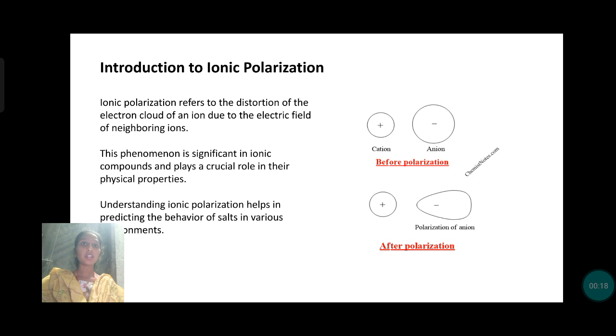Introduction to ionic polarization. The ionic polarization phenomenon is prominent in ionic compounds and plays a crucial role in their physical properties. Cation and anion: here we can see the before polarization and after polarization phenomena. Before polarization, cation and anion. And after polarization, what happened to the anion? Yes, this is the thing.